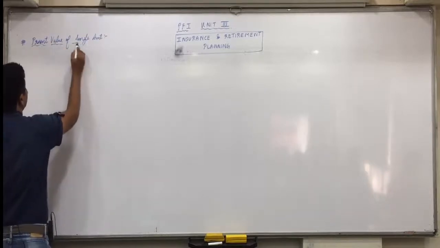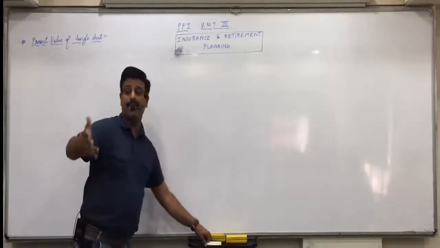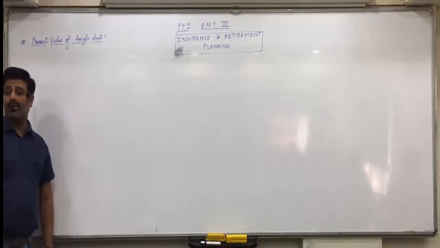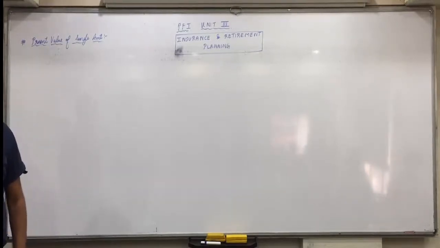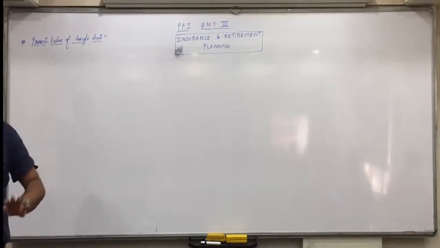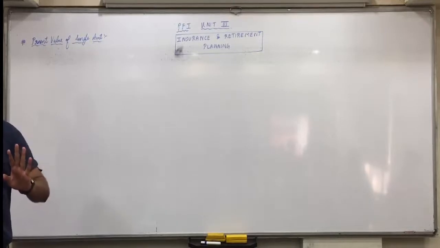Present value of single amount means what? Suppose after 10 years, you want 10 lakh rupees. That is a future value. After 10 years, you want 10 lakh rupees. That is a future value. And you expect to earn 12% rate of interest every year, compound rate of interest.